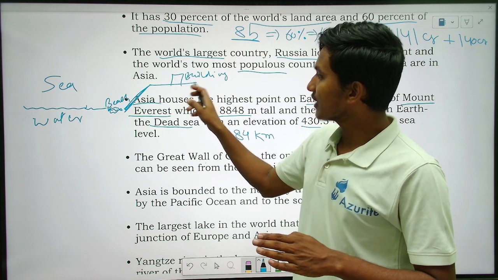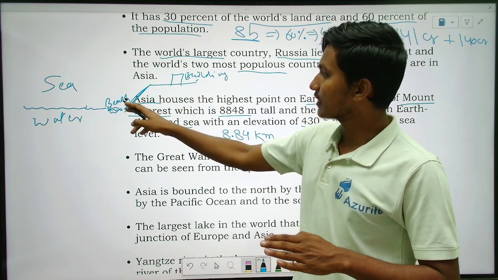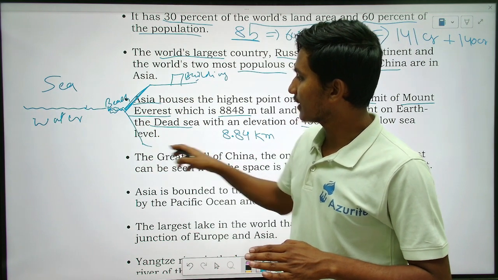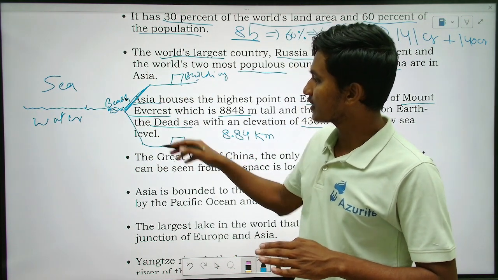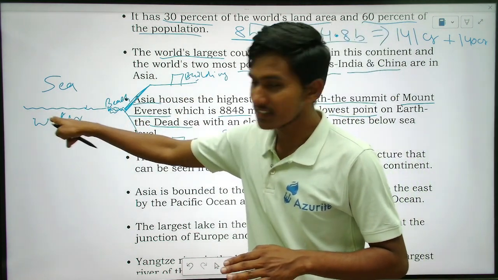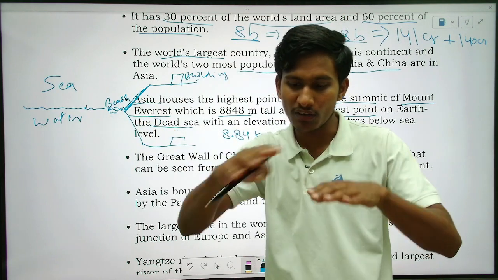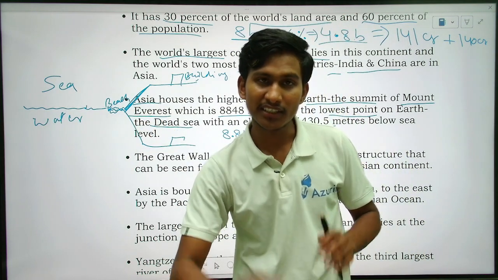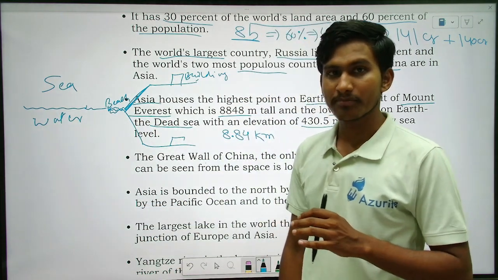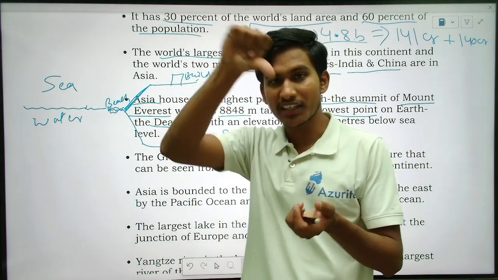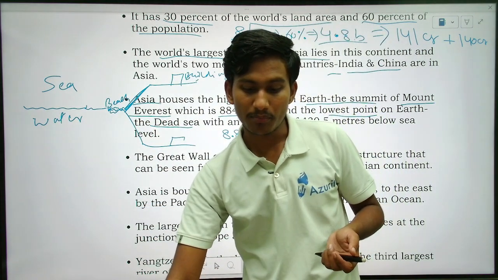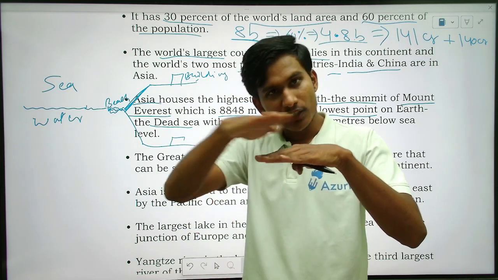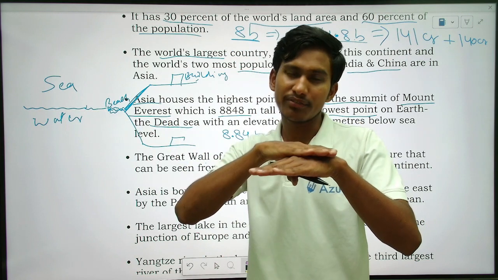If something is lower than the sea level, like if there is a beach and then there is one building here, this is below the sea level. Water will always be at the same height at all points. If you take water in one glass or one plate, the level will be the same everywhere, right?